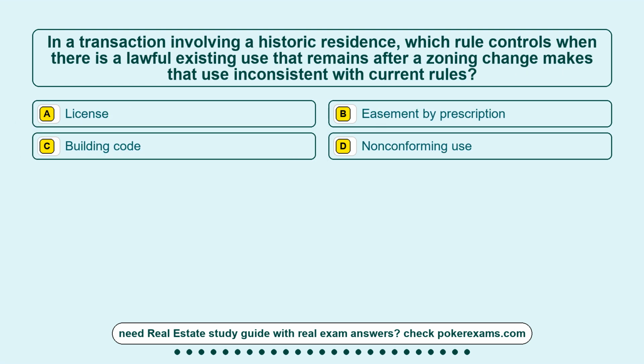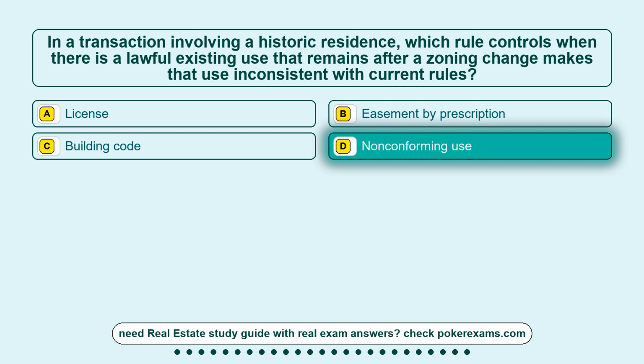Question 10. In a transaction involving a historic residence, which rule controls when there is a lawful existing use that remains after a zoning change makes that use inconsistent with current rules? Option A, license. Option B, easement by prescription. Option C, building code. Option D, non-conforming use.